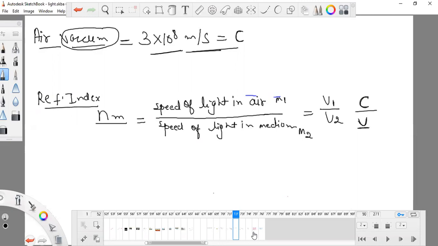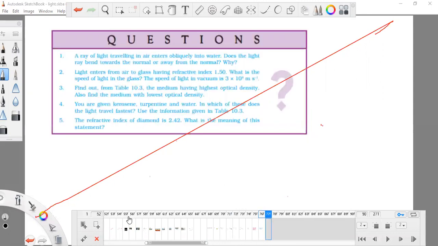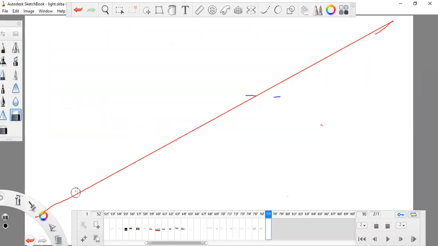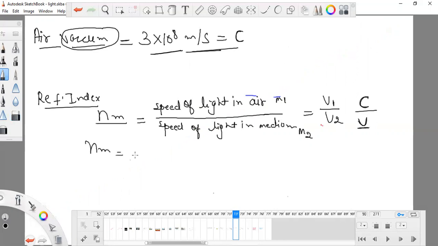Now this is the refractive index. What is refractive index? Refractive index is a ratio. If I want to find nm, what should I do?